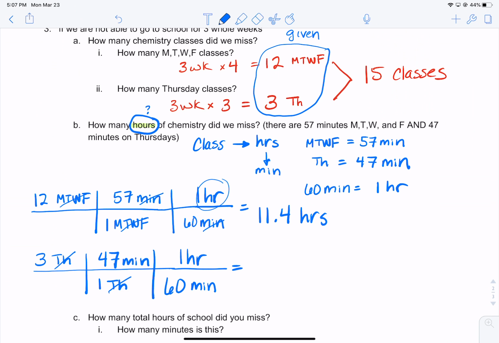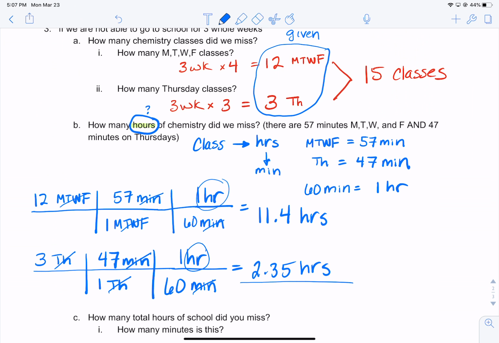So our Thursdays cancel, our minutes cancel, we're left in hours. So we'll take 3 times 47 and divide that by 60. And that gives us 2.35 hours.